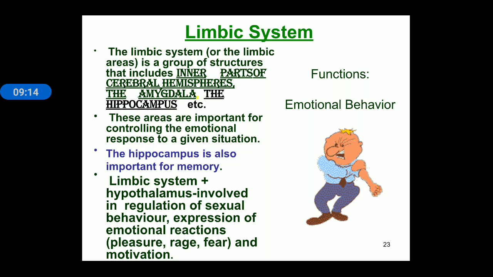And the limbic system, with the help of the hypothalamus portion, is mainly involved in sexual behavior, sexual arousal, and expression of emotions such as love, fear, fight, pleasure, affection, motivation. All these functions are under the control of this limbic system.